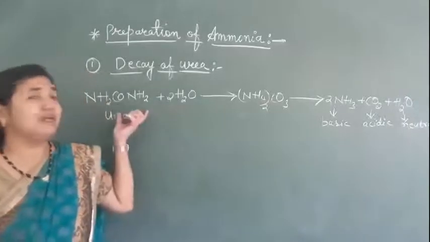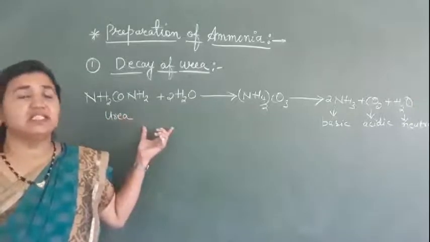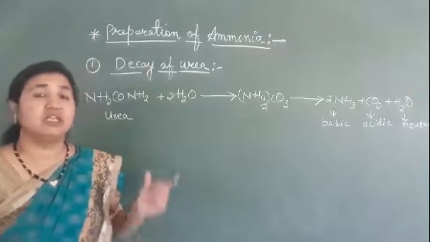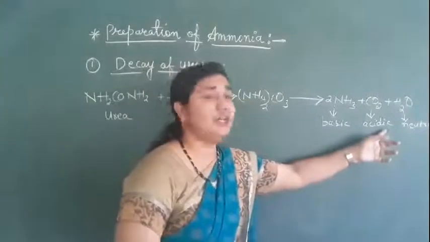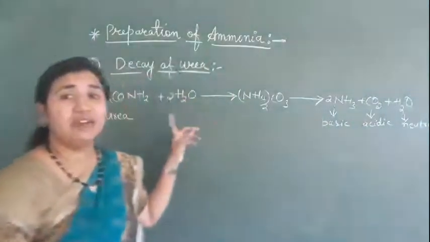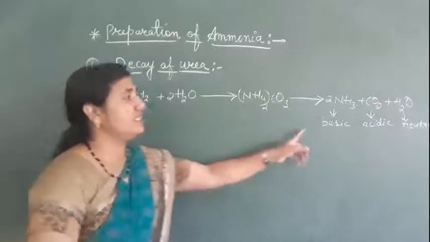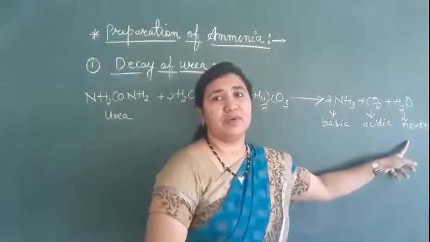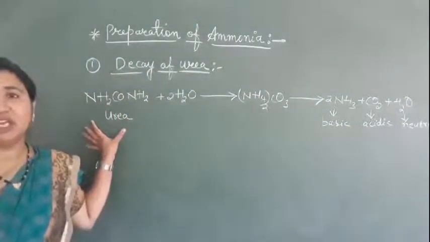An organic compound, which is urea here, when heated releases 3 gases. Identify them. One acidic, one basic and one neutral. So what are those gases? Ammonia is basic, carbon dioxide is acidic and water is neutral. So this is the preparation of ammonia from decay of urea.